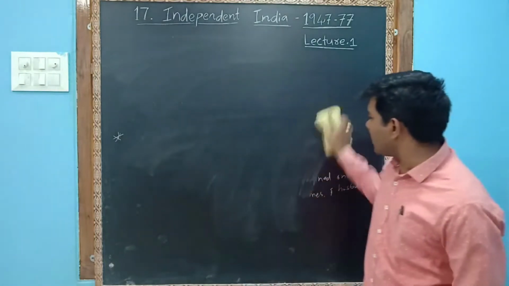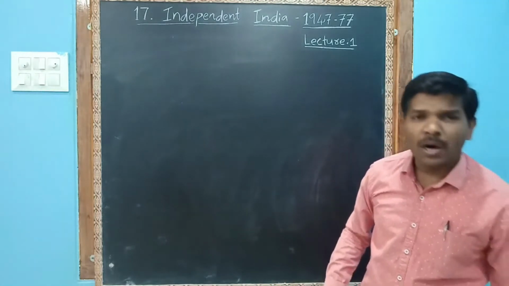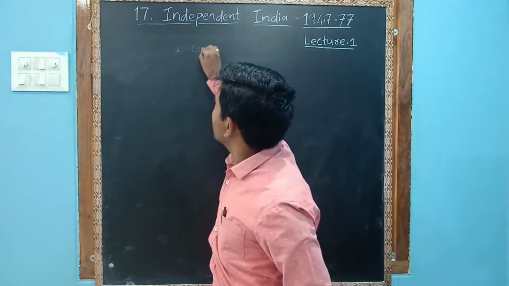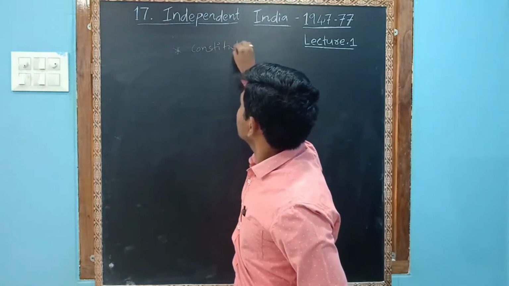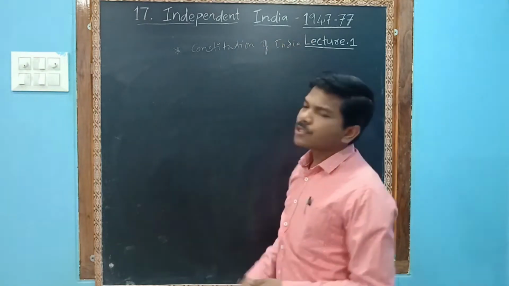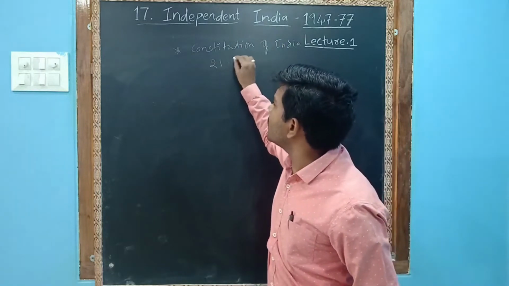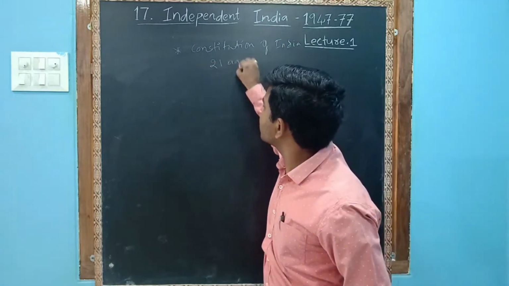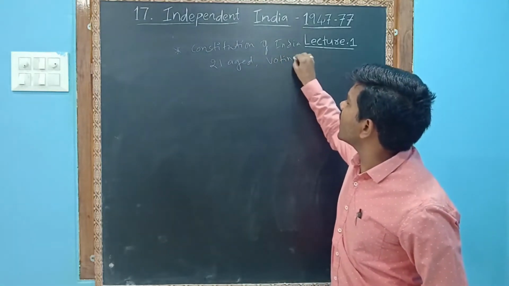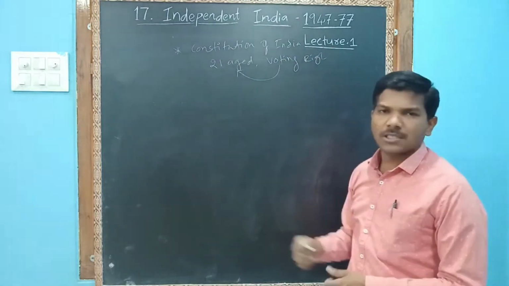The Election Commission gave voting rights. What is the voting right? At what age do you get the voting right? As per the Constitution of India, voting rights were given at 21 years of age.